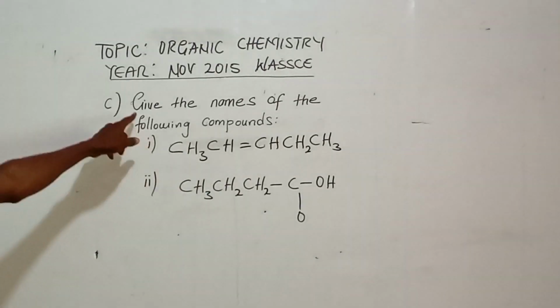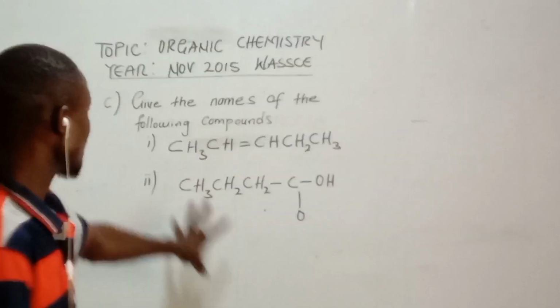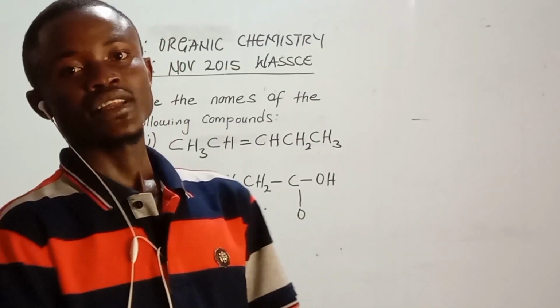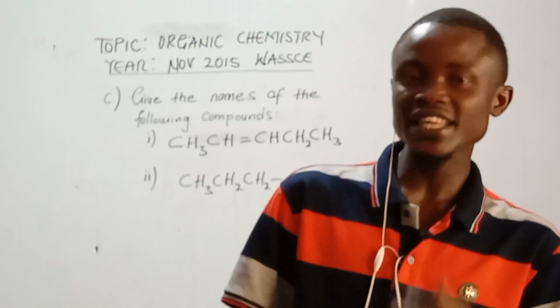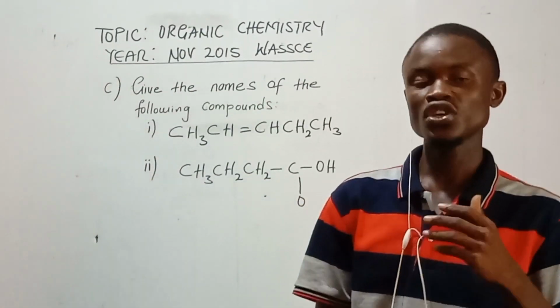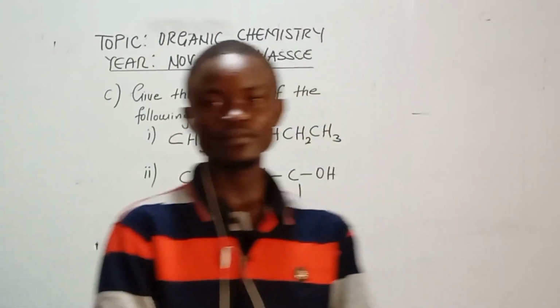So this is the C question of part 1, November 2015 WASSCE. The question says give the names of the following compounds. As you can see, very simple and straightforward. They ask you to write the IUPAC name of these compounds, that is the International Union of Pure and Applied Chemistry.